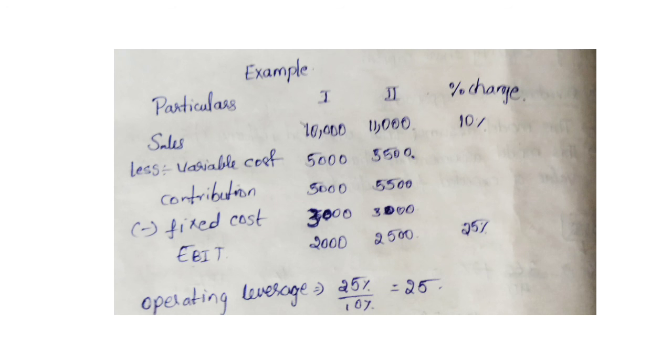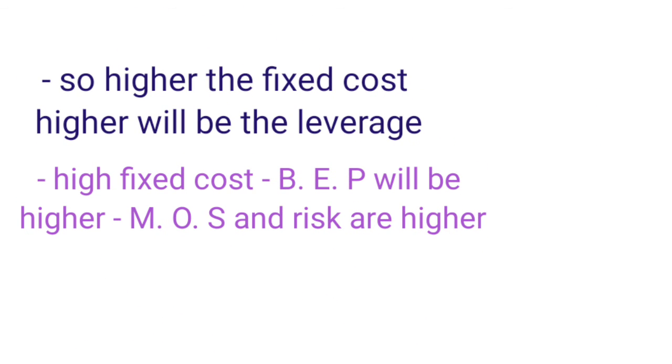When the two percentages are not given, we do contribution divided by EBIT: 5,000 divided by 2,000, and we get the same. So you have learned, the higher the fixed cost, the higher the leverage. If leverage is high, up to a certain point it is beneficial and after that it is risky. So the higher the fixed cost, BEP will be higher, margin of safety will be lower and risk will be higher.